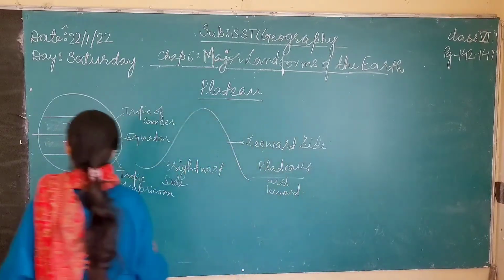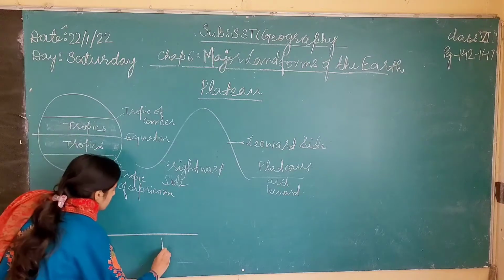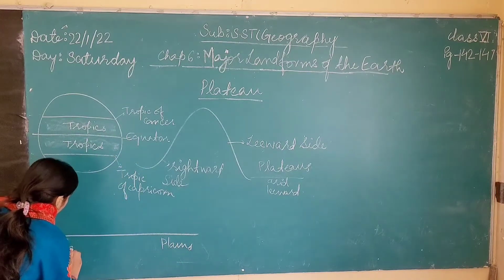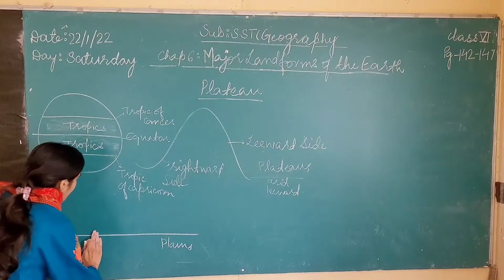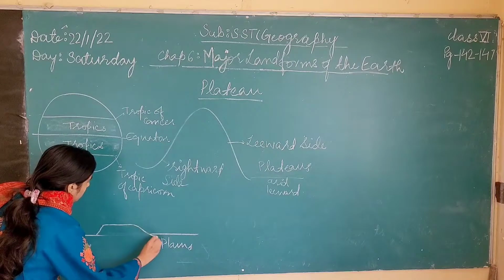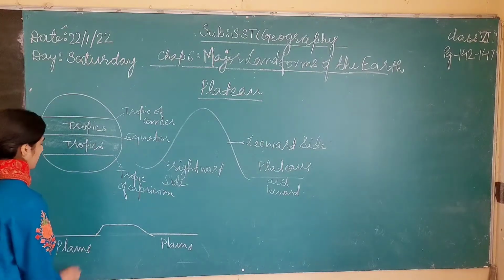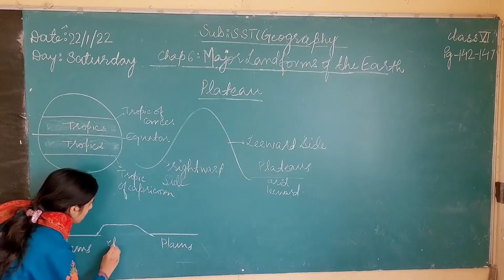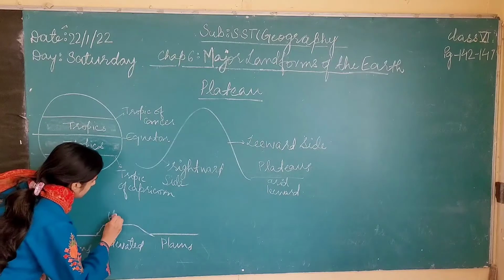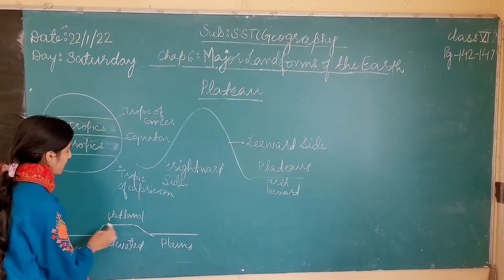Like, these are the plains and here is a plateau. This is a plateau. It is an elevated flat land which is in the shape of a table.